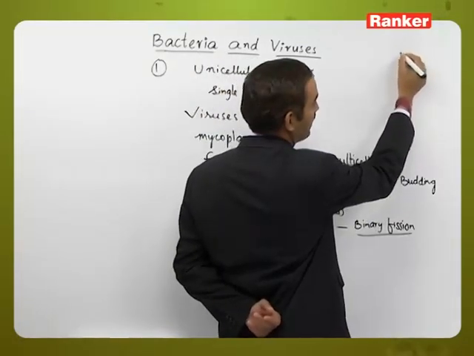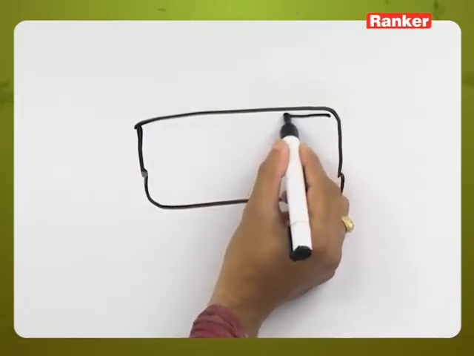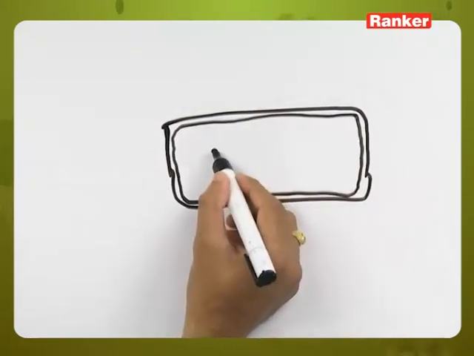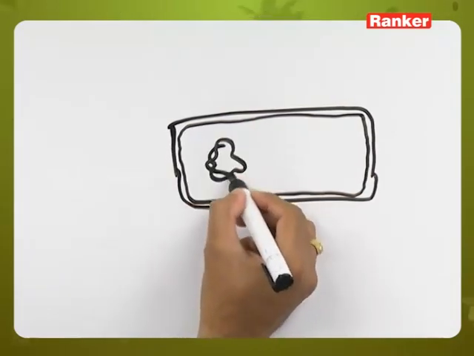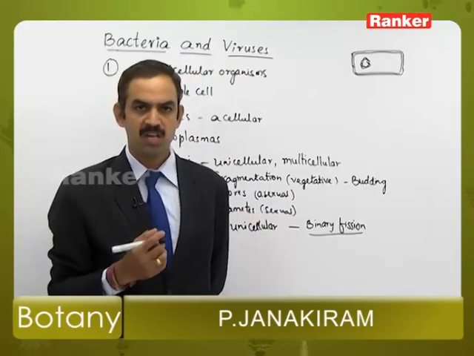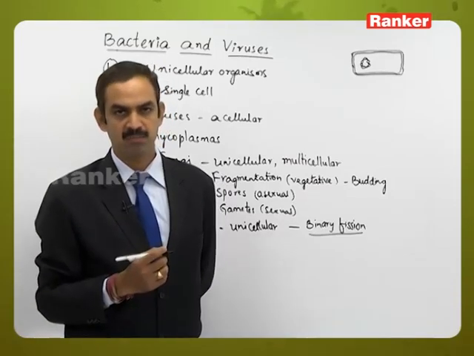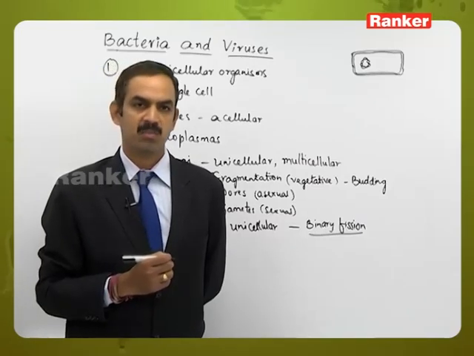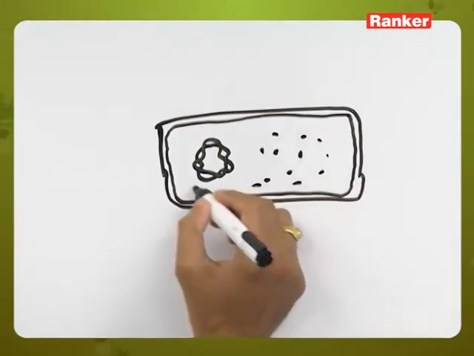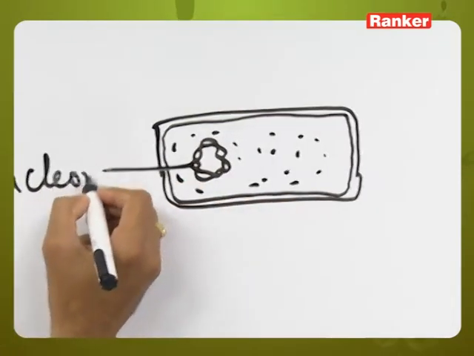Let us take a bacterial cell. This is a bacterial cell which has a cell wall, and inside we can see the presence of the plasma membrane also, and the nucleus will be present. Actually we cannot call it a nucleus because it is not covered with a nuclear membrane. The nuclear membrane, nucleoplasm and nucleolus are absent, and the entire nucleus is represented by only a circular naked double stranded DNA molecule. The first thing that happens is that this nucleoid structure will first elongate,